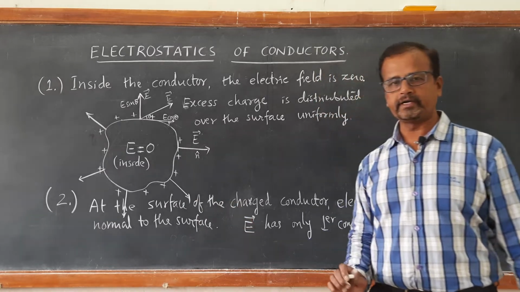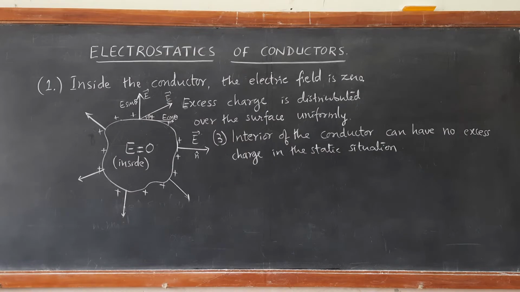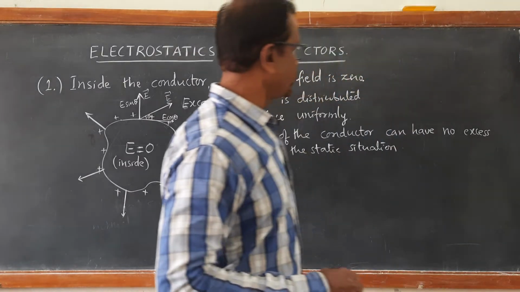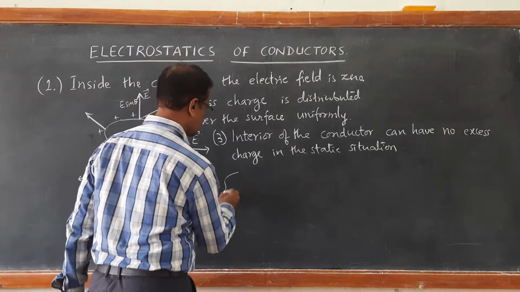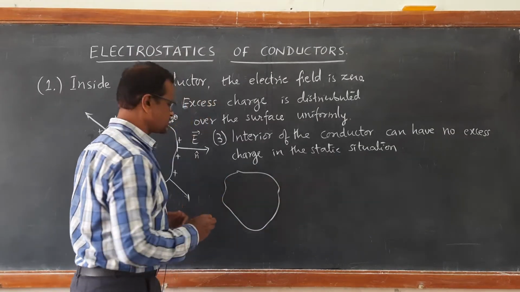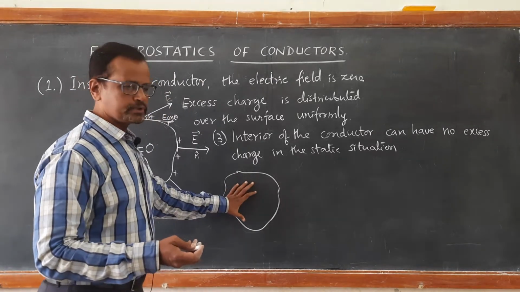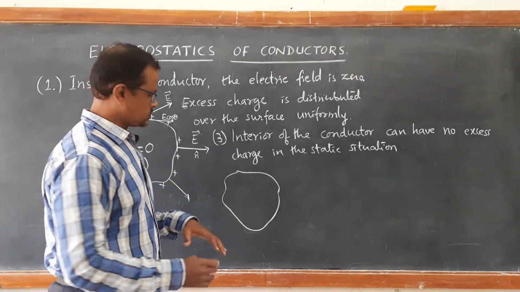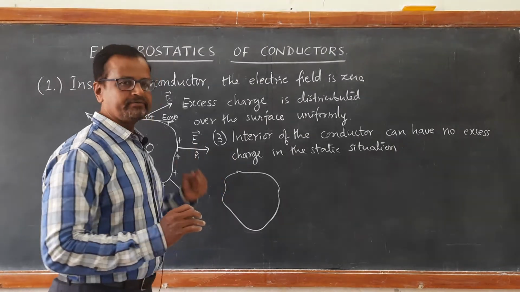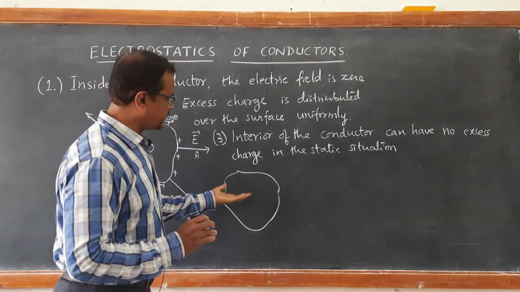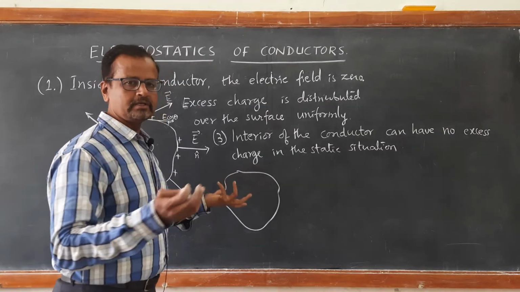This is the second point. The third point: interior of the conductor can have no excess charge in the static situation. Consider this is a conductor, same conductor I can say. When the conductor is neutral, as we know, the number of positive charges and negative charges are equal. So, electrically the conductor is neutral. So, electric field is also 0, whether it is interior or exterior, and excess charges will also not be present.